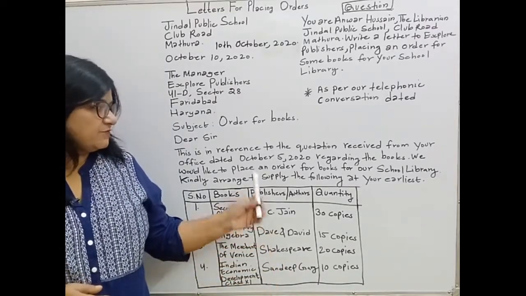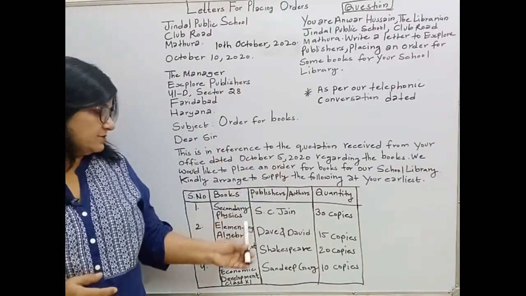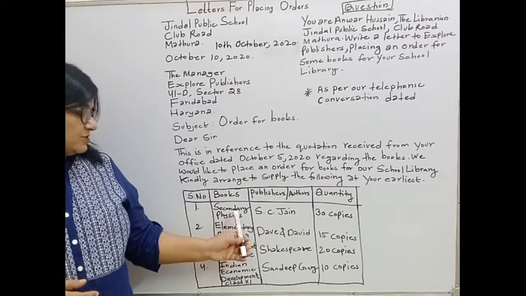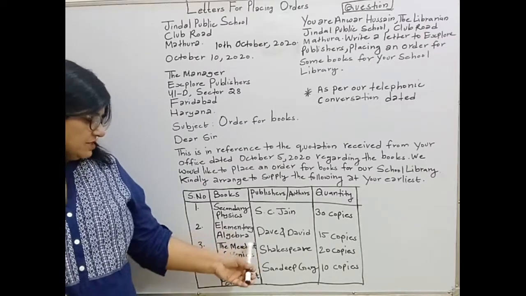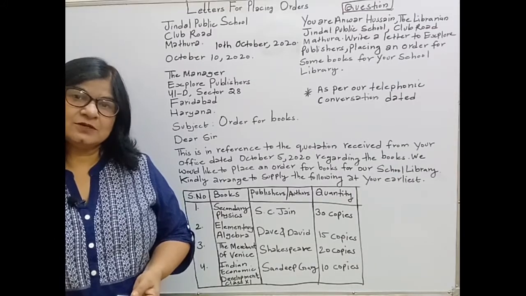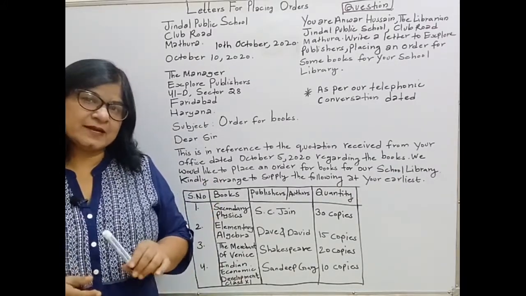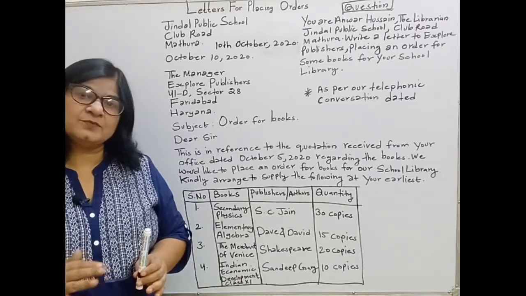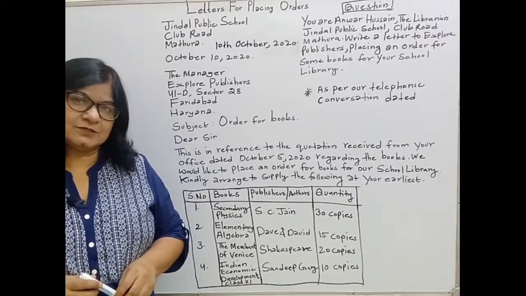And same way, if you are placing an order for stationery, you have to write the items. Number 1, you can write here pencils, HB, then you can write notebooks, Navneet, and third item you can write carbon paper, Coors. So students, if once you learn to write one example properly, then you will not have any problem in writing letters of orders.